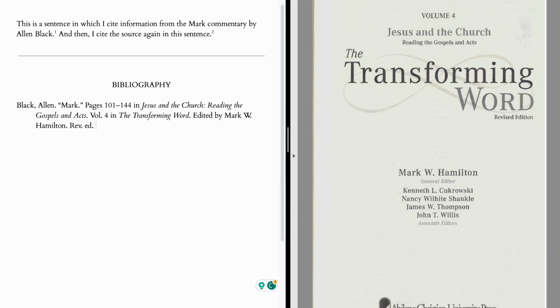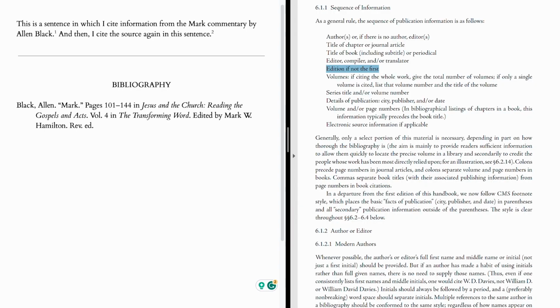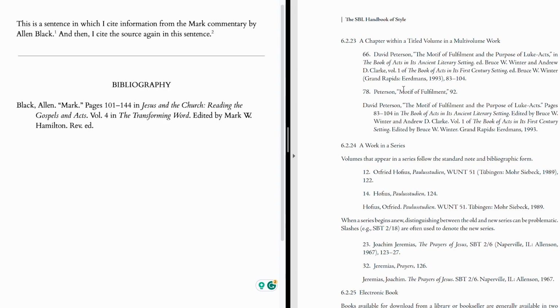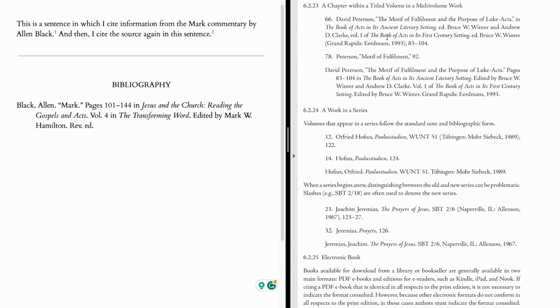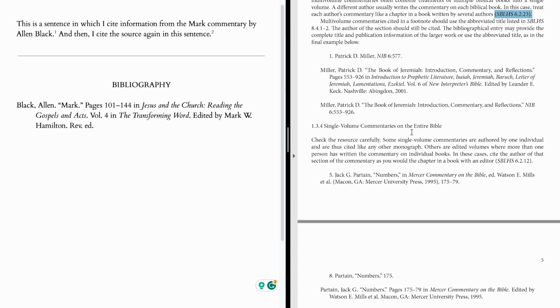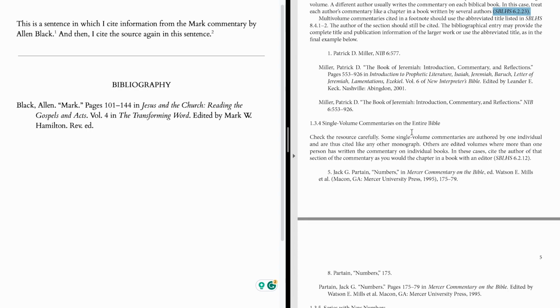Now, if you look at the example in the SBL Handbook, go back to our paradigm here on the chapter within a title, volume, and a multi-volume work, you'll notice that they mention the editor a couple of times. Once after the name of the particular volume, and then once after the name of the larger multi-volume work. That's because in the example they're citing, there's different editors for each one. In our case, with the Transforming Word, as is also true with the New Interpreter's Bible, it's the same editor for all of them, so we only need to mention the editor after the larger work, not after the individual volume. So we just put the editor's name here.